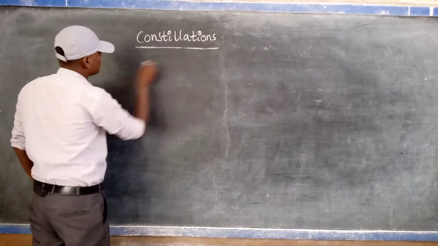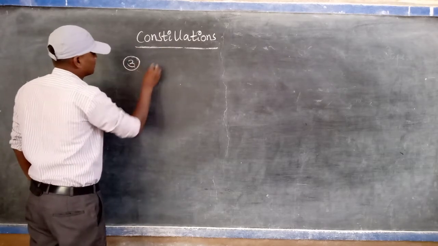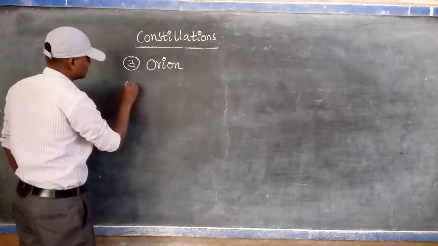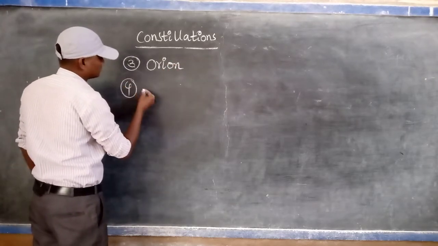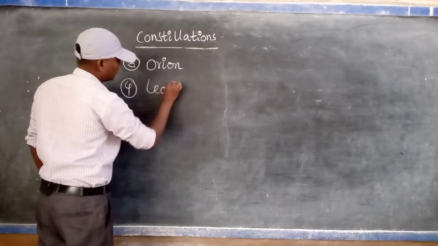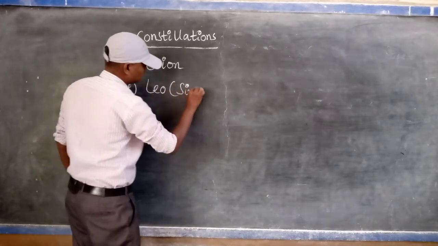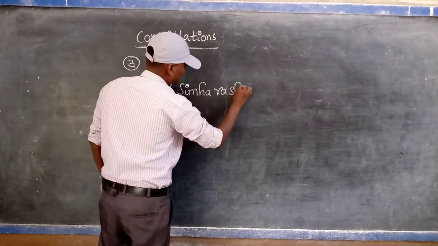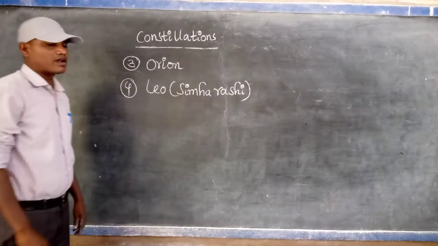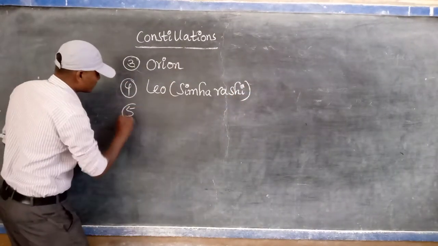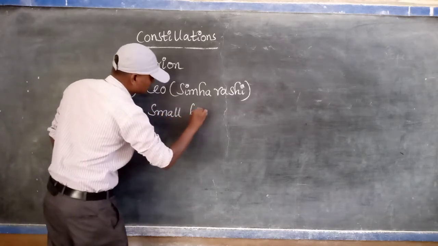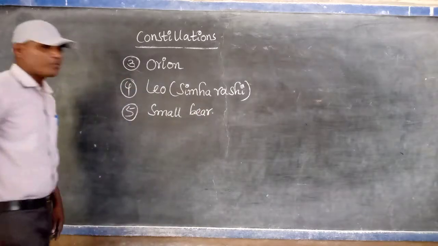Some other two are there. Okay, third one, Orion. Fourth one, Leo. In our mother tongue, we are called Simharashi. And fifth one, Small Bear. Okay, so many are there.